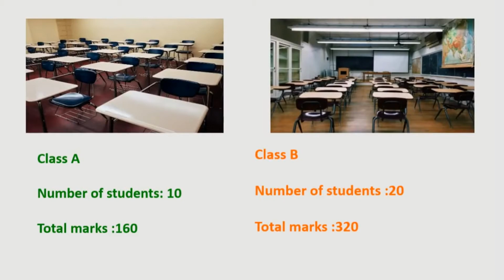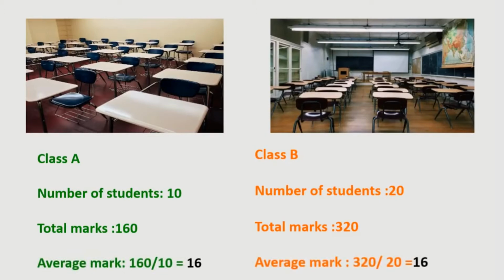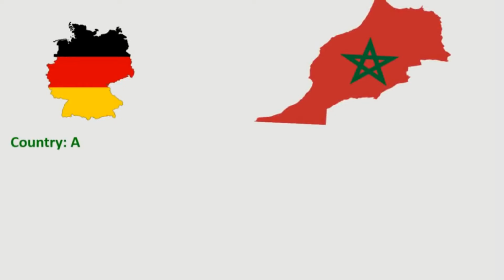Now, to solve the issue, let's take the average method. Average mark is equal to total marks divided by total number of students. We have found that Class A and Class B have the same average marks, that is 16. For clarity, we can use this average method for country A and country B also.